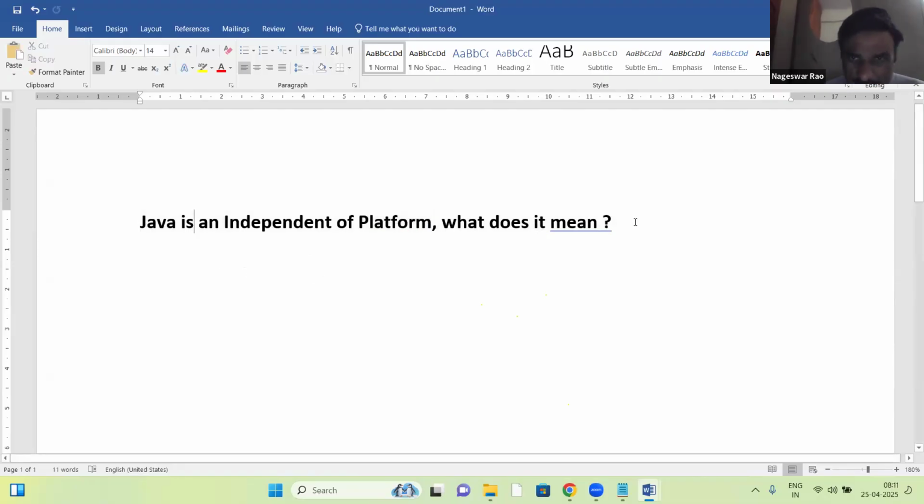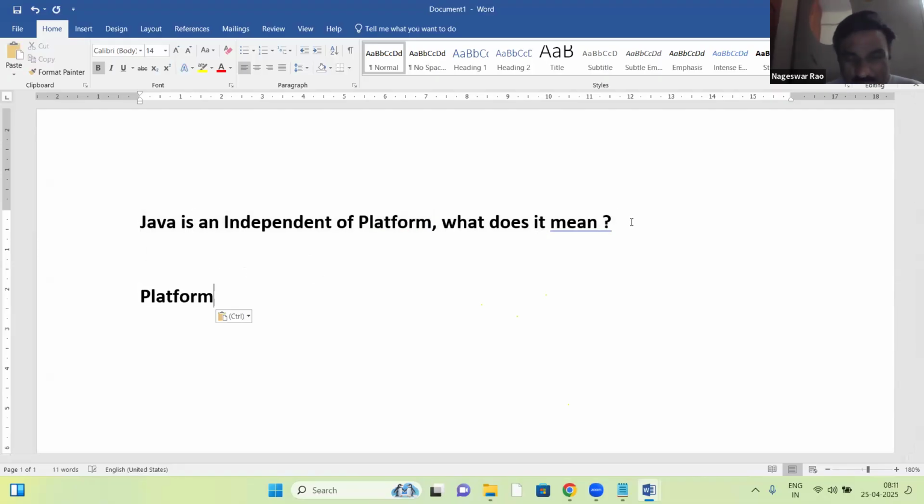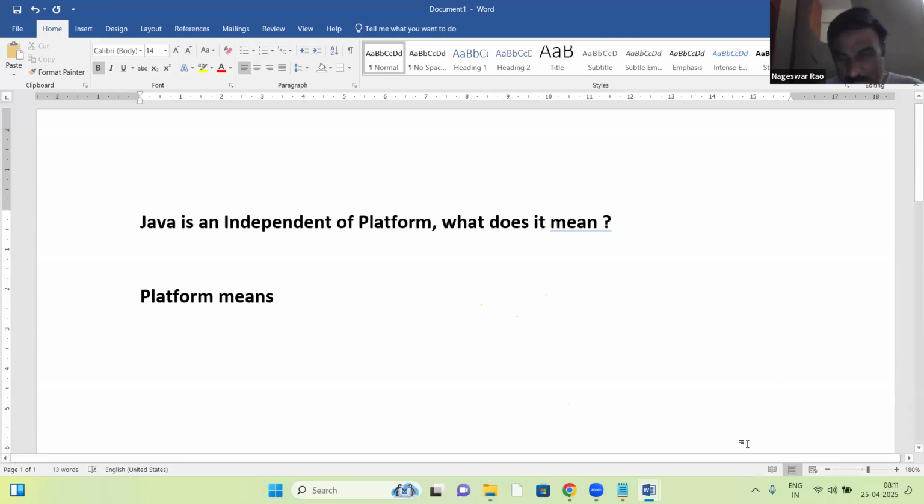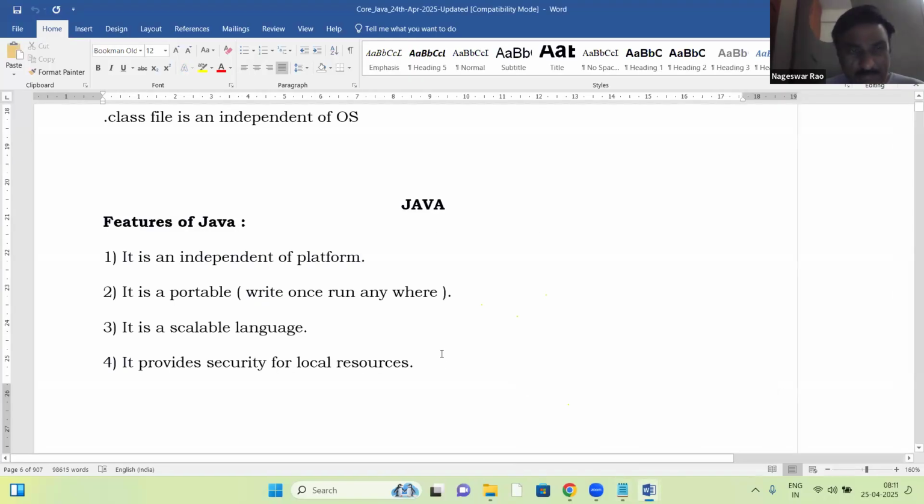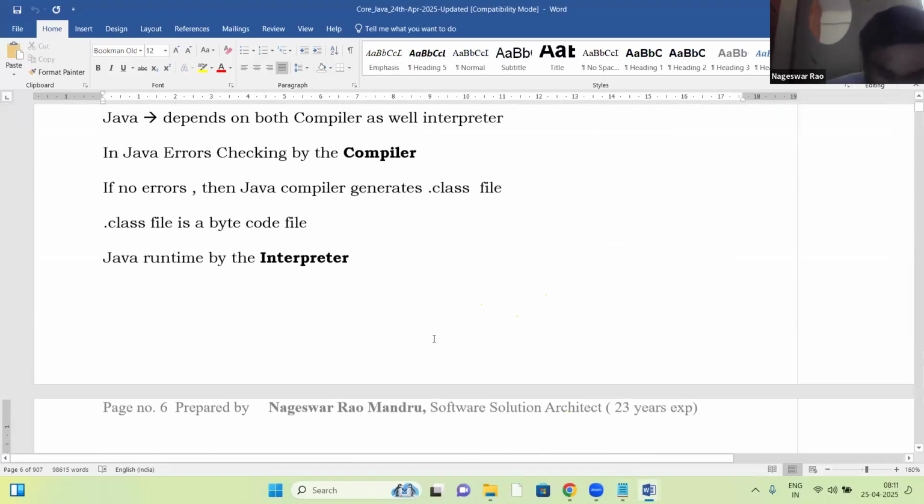So what is platform? In the previous sessions we discussed about the OS, right?